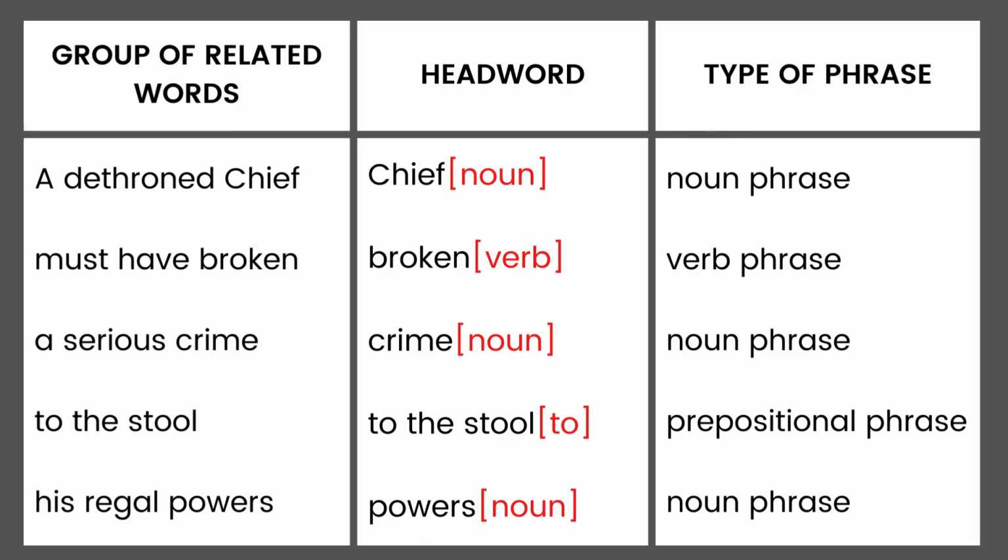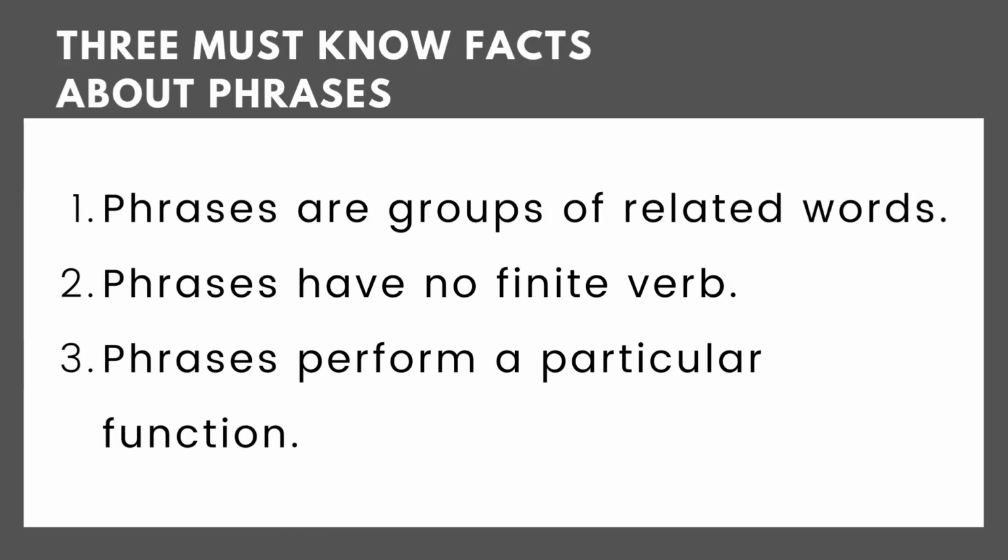It is great to have followed the lesson this far. But before we end, here are some important facts about phrases you must know. Firstly, as already discussed, phrases are groups of related words. Secondly, we must also remember they are called phrases because they have no finite verb, meaning within a phrase, there is no appropriate verb that indicates that an action is being done. And lastly, phrases perform a particular function. The subsequent lessons provide in-depth explanation on the functions of the different kinds of phrases.